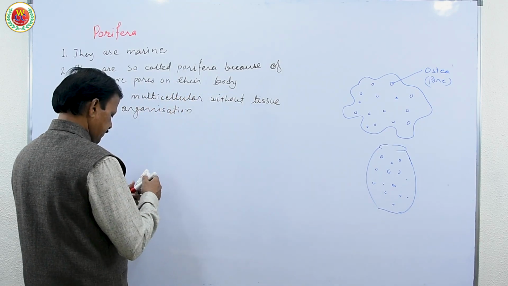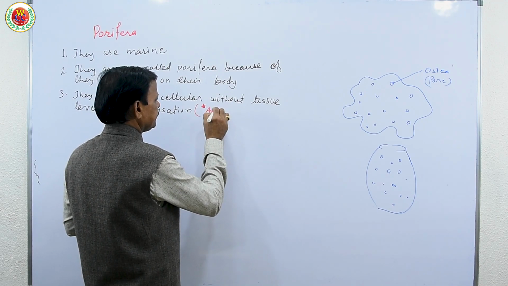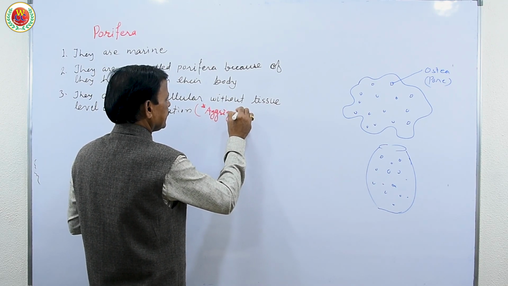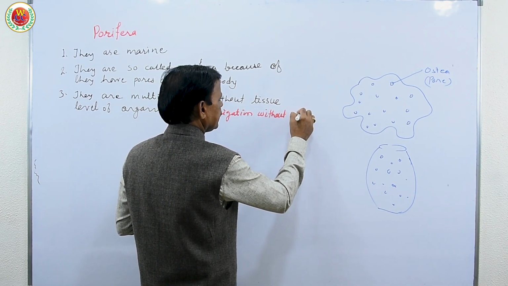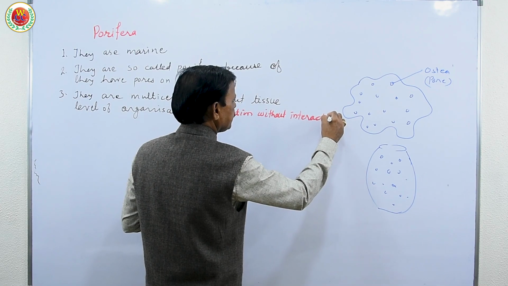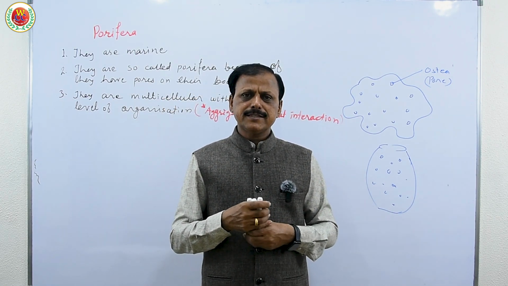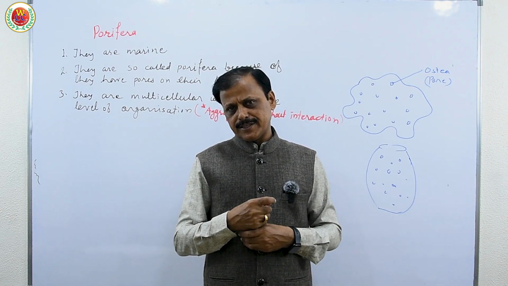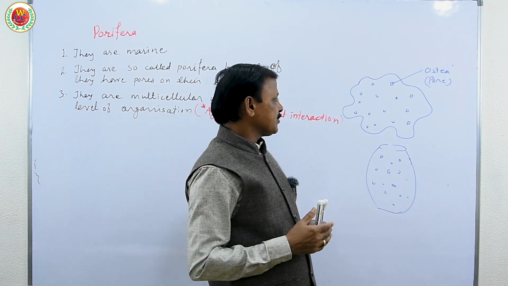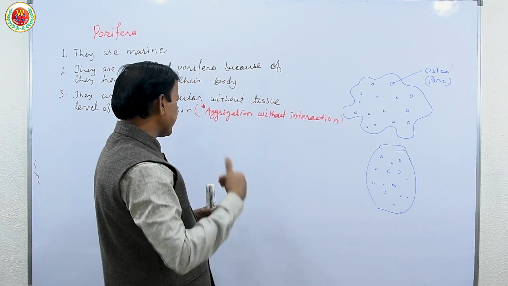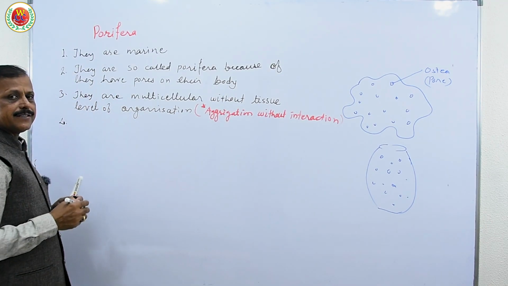So here I can make it a statement for NEET: aggregation without interaction. A question can be asked: which one of the following groups of phyla is simply an aggregation without interaction of the cells? That is Porifera. With interaction, there is tissue level organization. So from Coelenterata onward, there is tissue level organization. So this is the first. Okay, the fourth point is about thalloid structure.